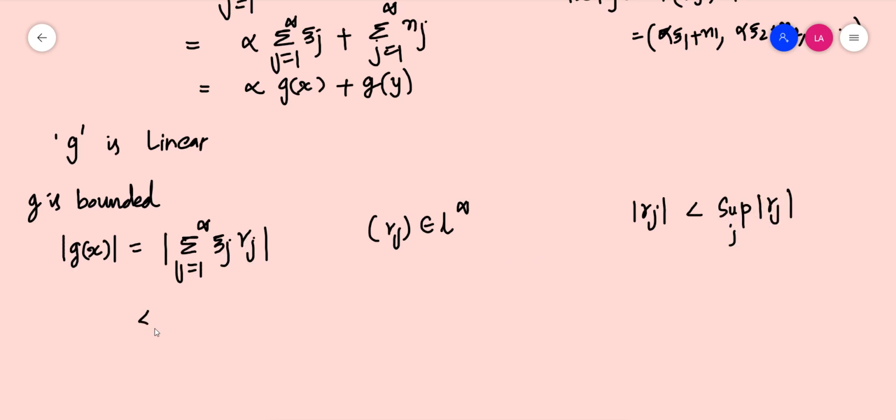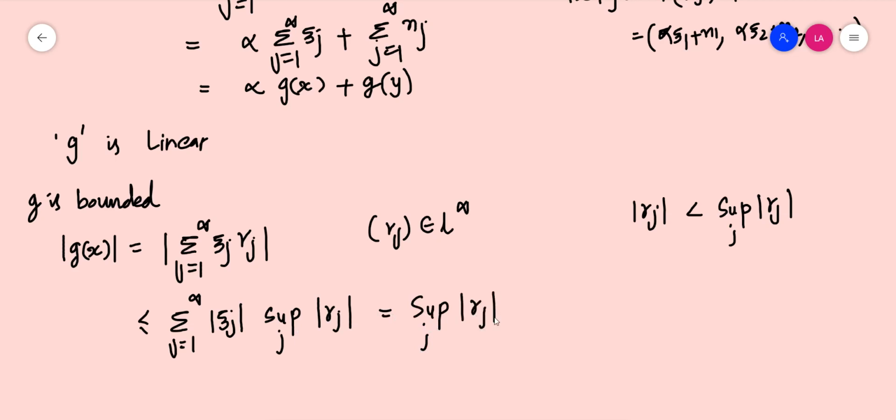So this is less than or equal to summation j equal to 1 to infinity modulus of theta j times supremum over j modulus of gamma j. This is a fixed number, so we can take it outside. So this is equal to supremum over j modulus of gamma j times summation j equal to 1 to infinity modulus of theta j.